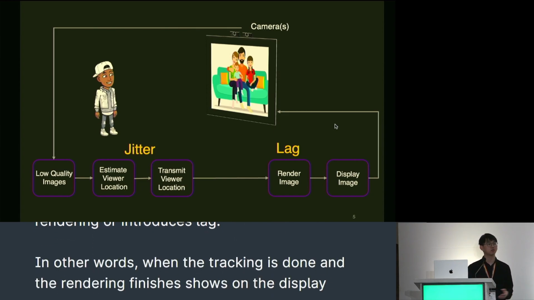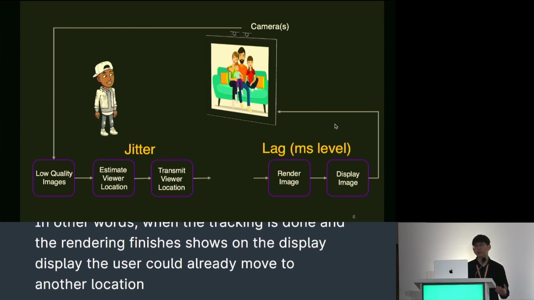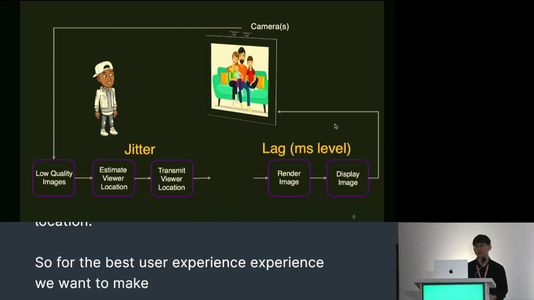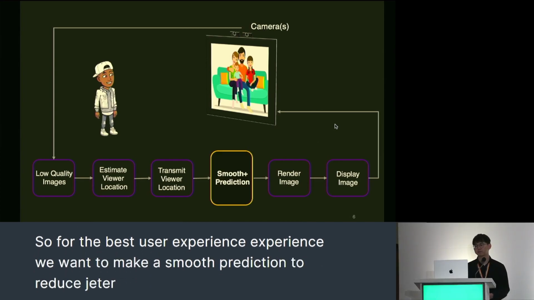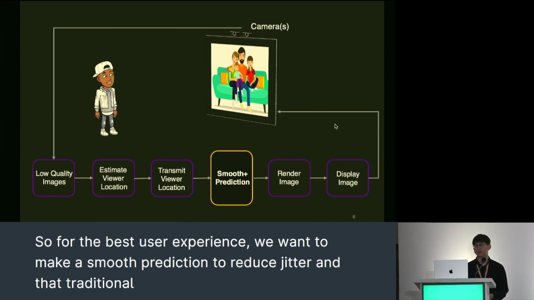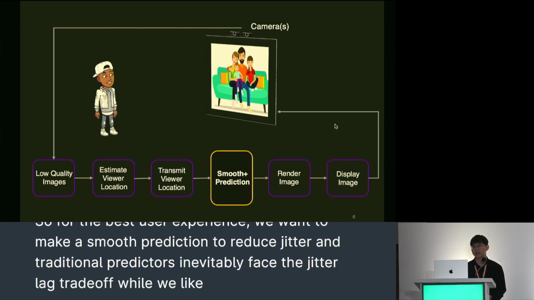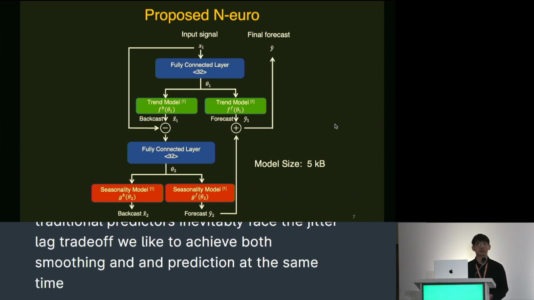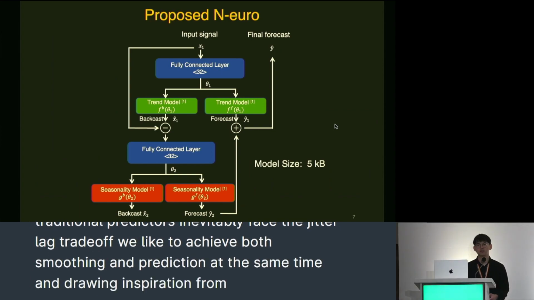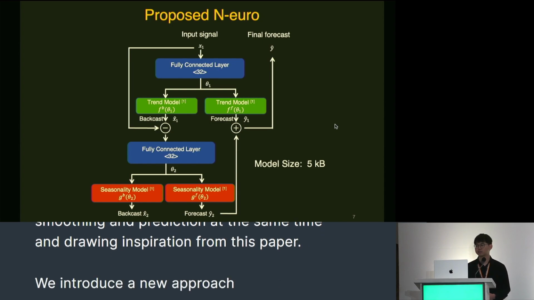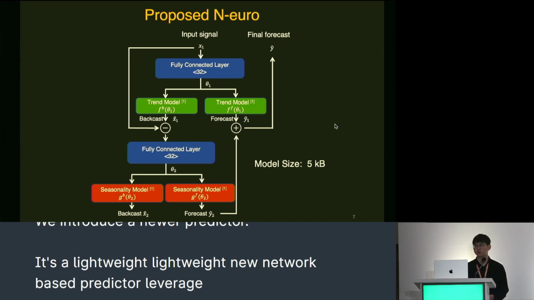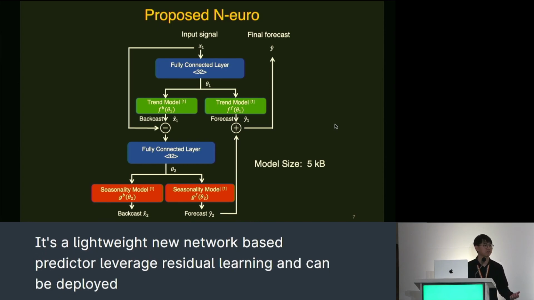move to another location. So for the best user experience, we want to make a smooth prediction to reduce jitter and lag. Traditional predictors inevitably face the jitter-lag trade-off, while we would like to achieve both smoothing and prediction at the same time. Drawing inspiration from N-BEATS paper, we introduced Neural Predictor. It's a lightweight neural network-based predictor that leverages residual learning and can be deployed on mobile devices like smartphones.